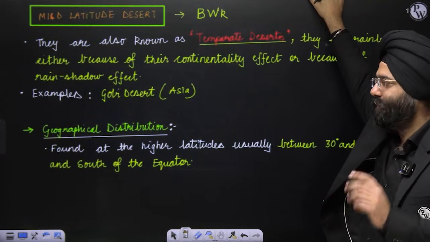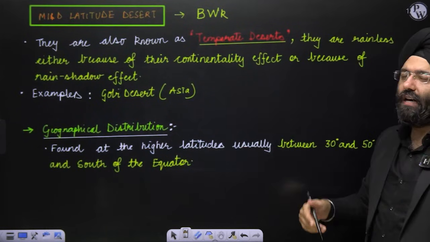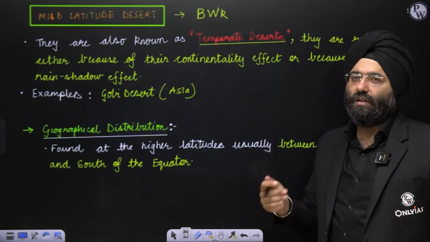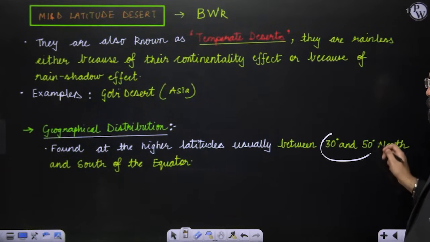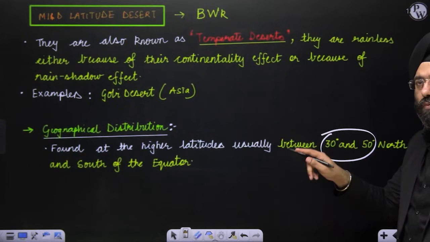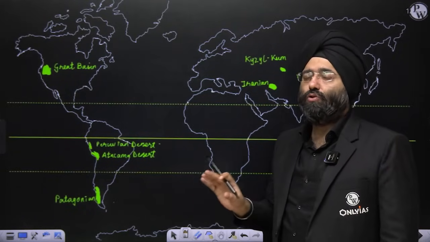The reason, we'll see. Geographical distribution: found at the higher latitudes. Automatically, higher latitudes contribute to the weather conditions being relatively colder also. Usually between 30 to 50 degrees north and south of the equator. Now let us see the map over here to analyze where they are. This is something very, very important that you should know, that you can be asked.